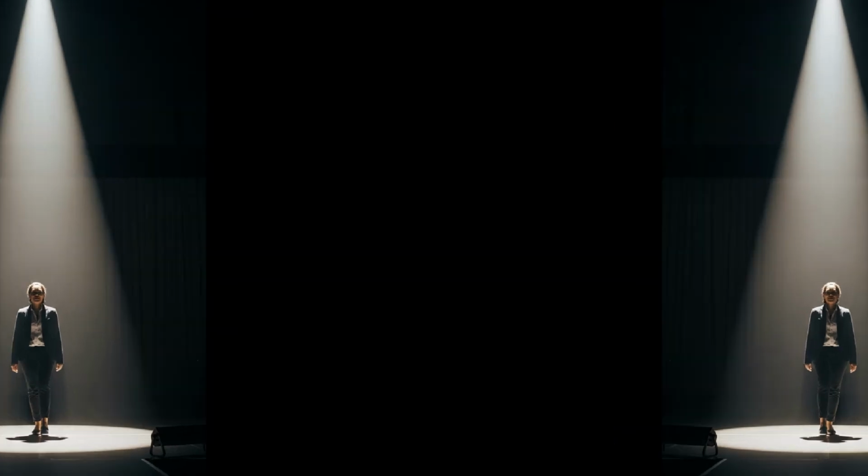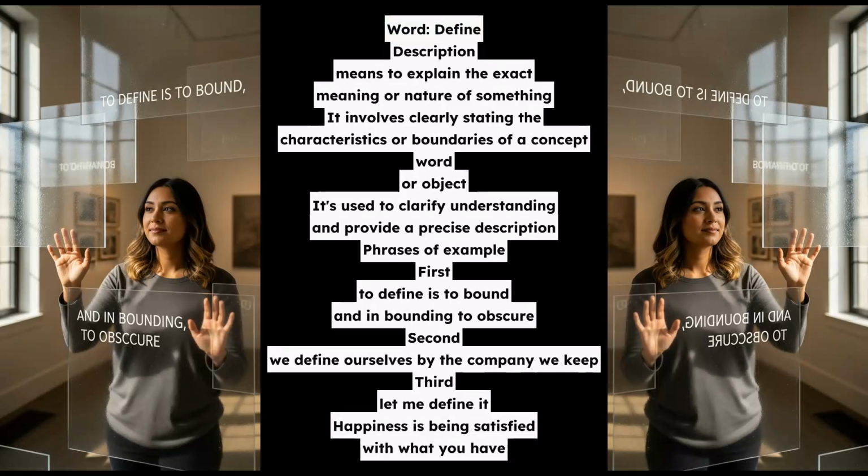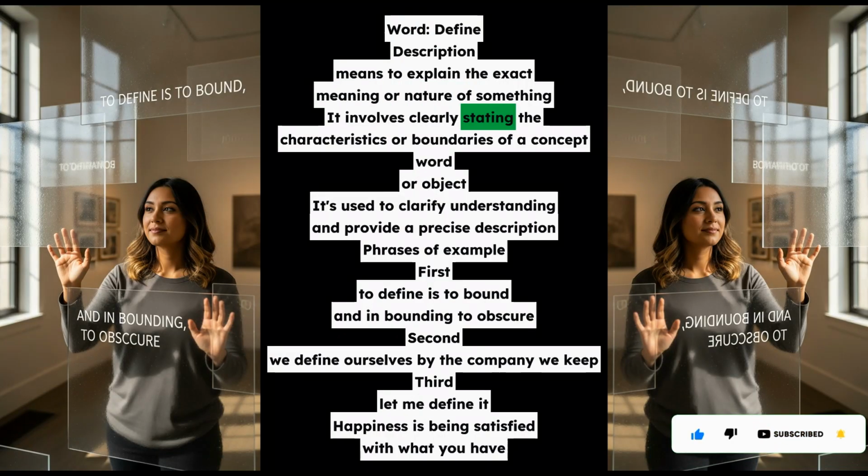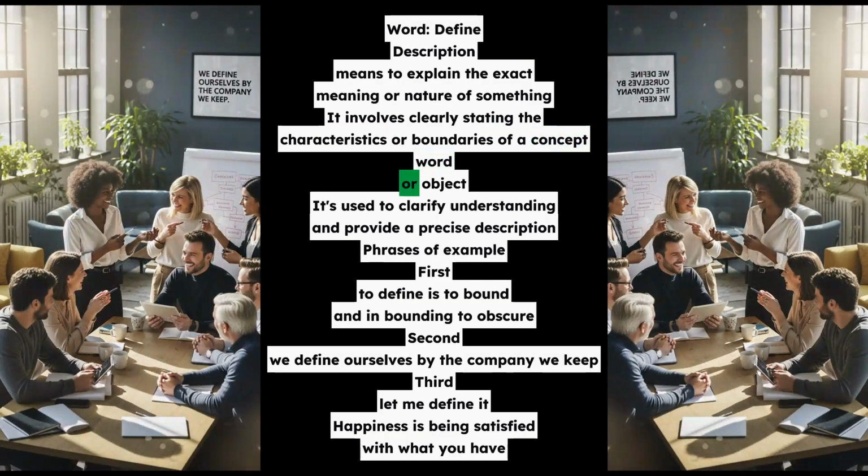Word: define. Description: means to explain the exact meaning or nature of something. It involves clearly stating the characteristics or boundaries of a concept, word, or object. It's used to clarify understanding and provide a precise description.